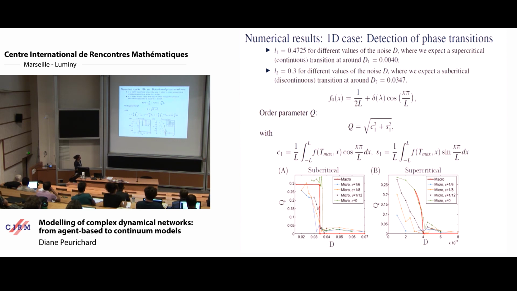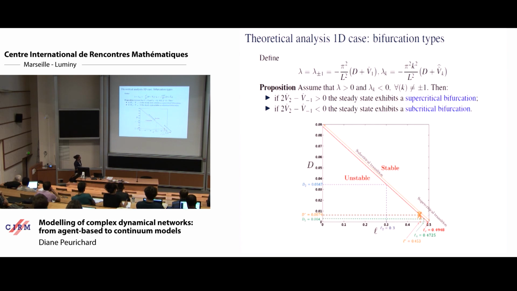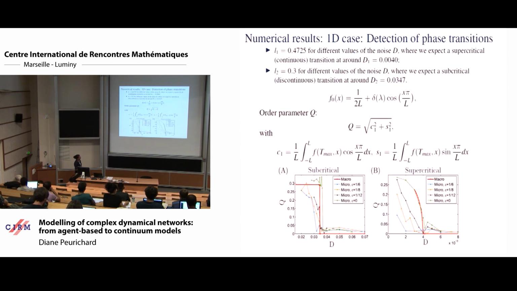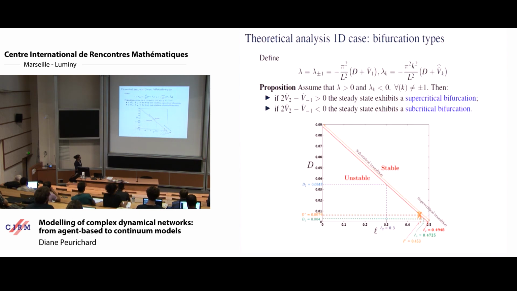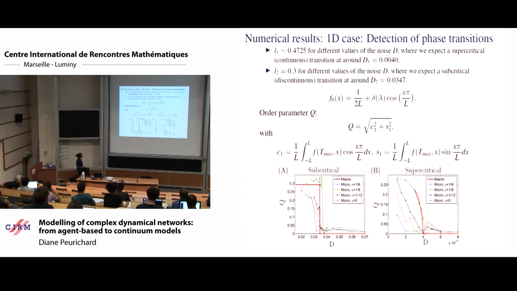For this simulation, we put L as 0.3, where we expect a subcritical transition. And for this simulation, we put L at 0.47, where we expect a supercritical transition. What I show here is Q, a quantification of the aggregated structures. As Q increases, you have aggregates, and when Q tends to 0, you are homogeneous.